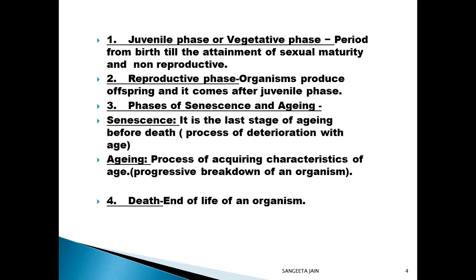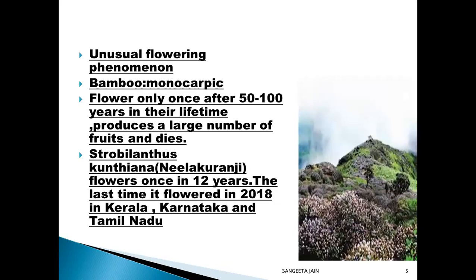Now, the third phase is senescence and aging. Senescence is the process of deterioration in both animals and plants. Aging is a progressive breakdown of an organism, and it is also a process of acquiring characteristics of age. Death is the end of life of an organism.